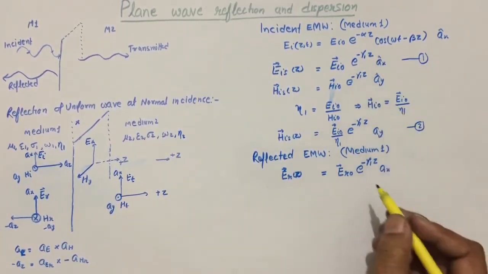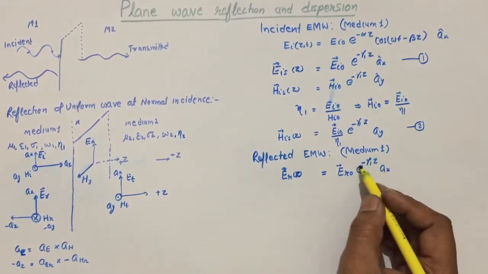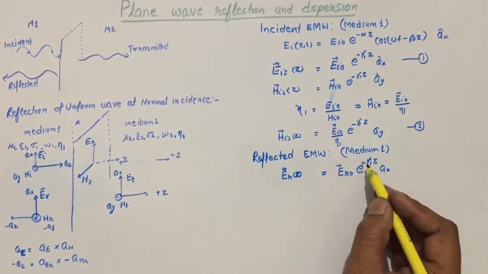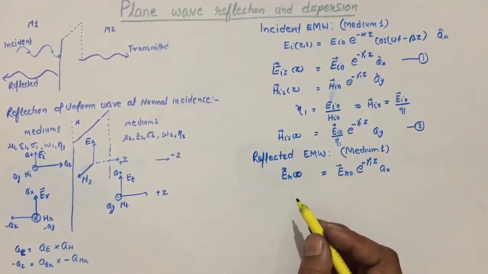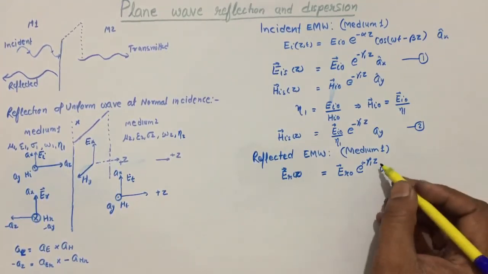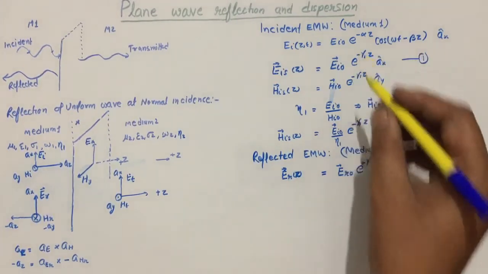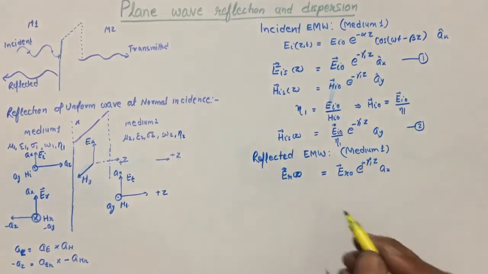This is the previous one. There should be a modification in the propagation direction. It is propagating in minus z direction, so minus z here, it will give us like this. Now this is the correct value of the electric field component when it is reflected back in the same medium. And now due to the propagation direction being opposite to the previous one, it is plus gamma z.